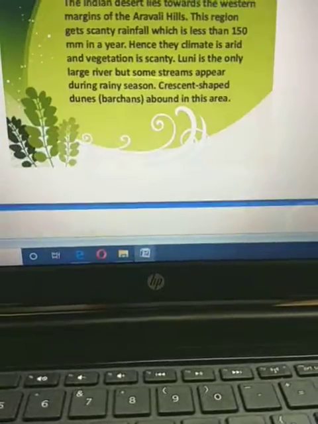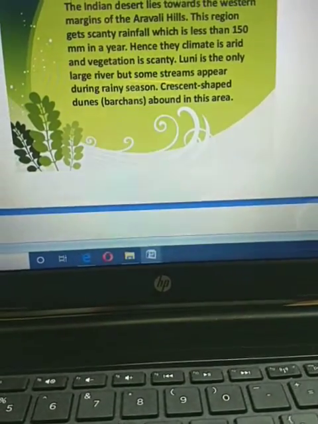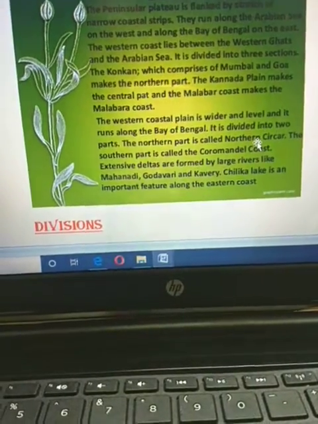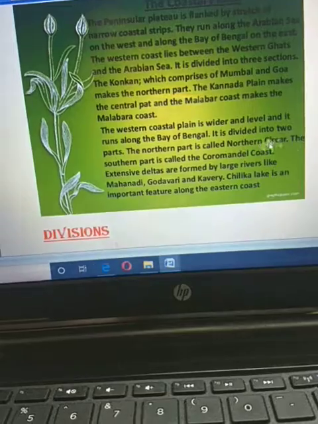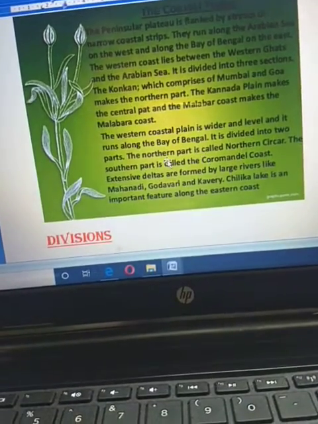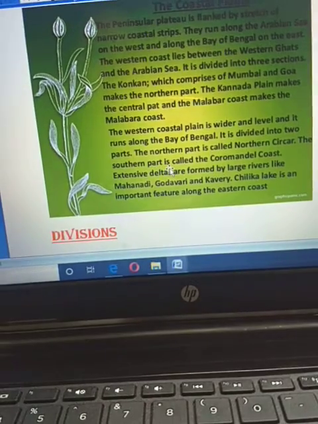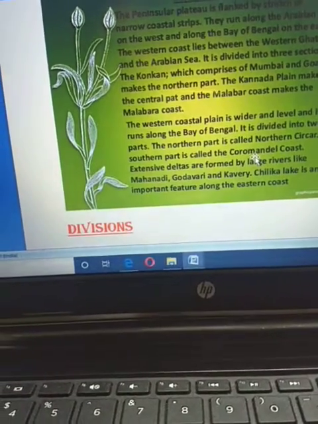Another division you can also see in the eastern part. This is the division in the western part, and in the eastern part you can see two divisions. The northern part is known as the Northern Circars, and the southernmost part is known as the Coromandel coast.